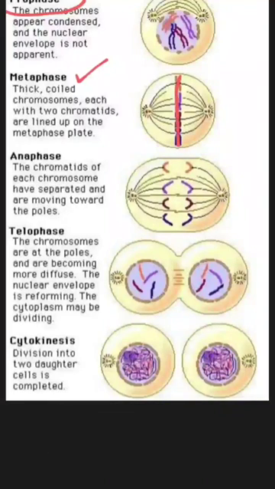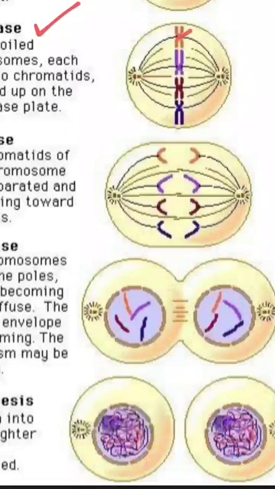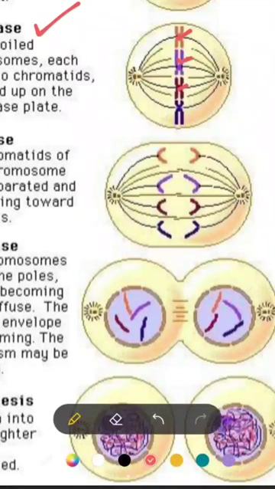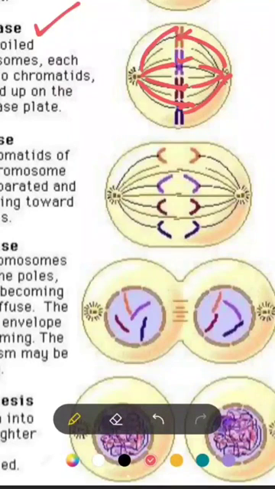If these are the two poles, this is the equator of the cell, and you can see that the chromosomes have arranged themselves near the equatorial region, and the centromeres lie along the spindle fibers. So these are the spindle fibers. You have learned about spindle fibers previously while we were discussing the previous chapter.